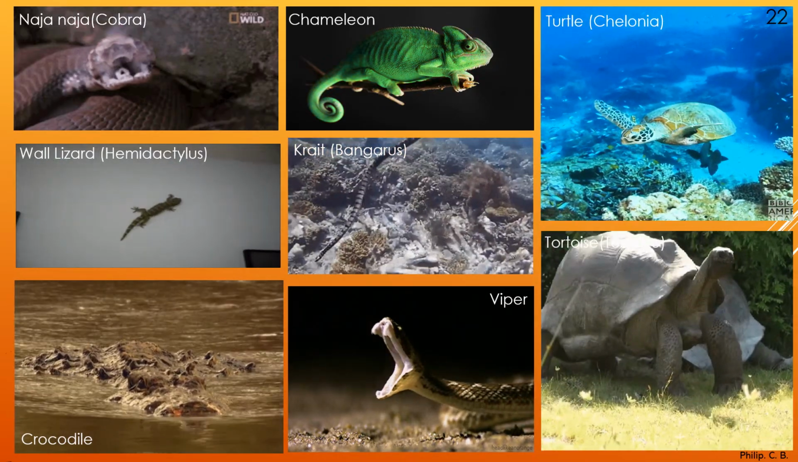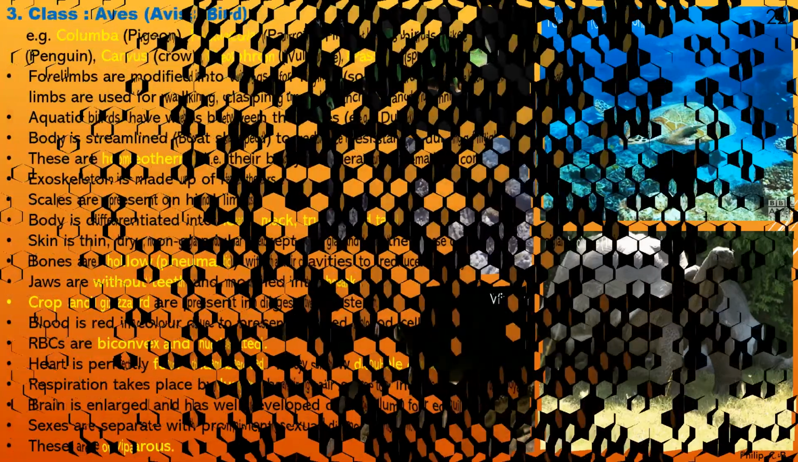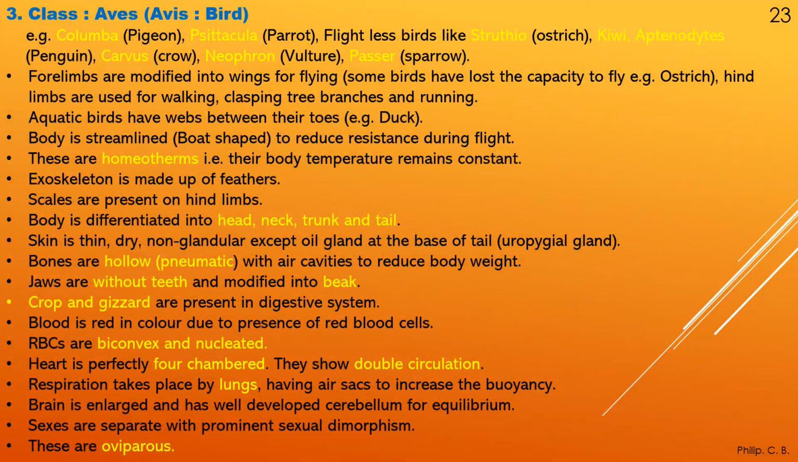Now coming to the fourth vertebrate, there is class Aves. Aves means birds. So again examples: Columba, that is pigeon, Psittacula, parrot, flightless birds like Struthio, that is ostrich, kiwi, Aptenodytes, that is penguin, Corvus, crow, Neophron, vulture, Passer, the common house sparrow.